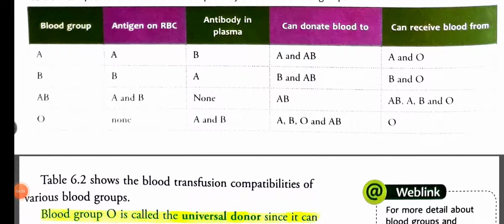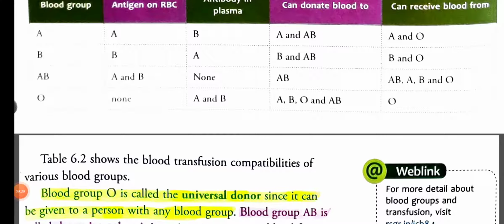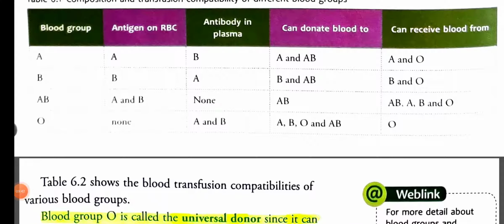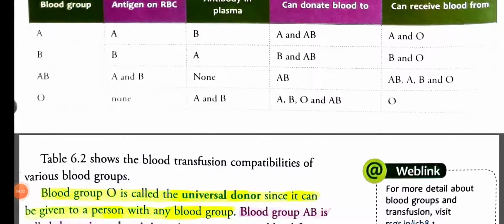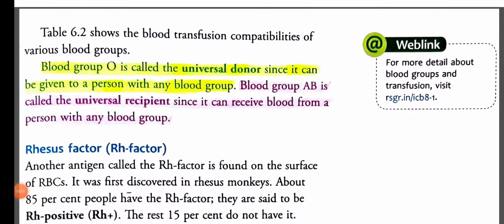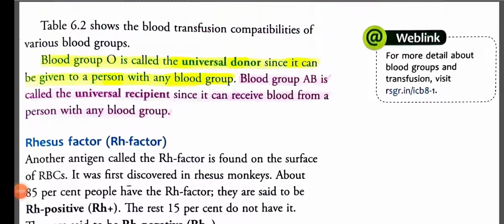Okay, O has no antigens, so which antibodies does it have? A and B. So it can donate blood to A, B, O and AB because it has no antigen, so it can give blood to everyone, hence it is the universal donor. Clear? So that's it. Look, here again it is being marked.